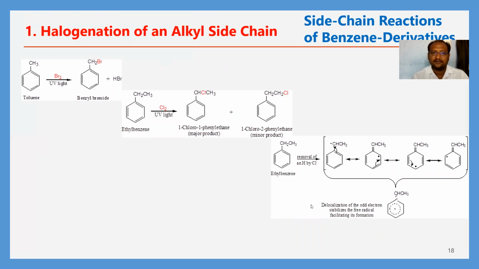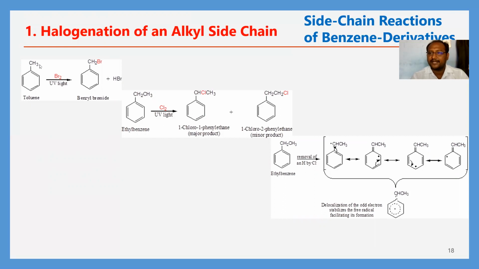Side chain, halogenation of alkyl side chain. Okay, in this case, the side chain is there. What is it here? The side chain is a methyl group. So here the hydrogen atom can be substituted. This can be substituted by a Br atom. So in the presence of UV light, what happens?